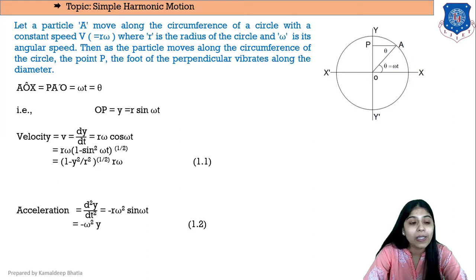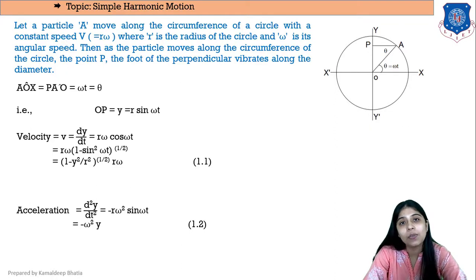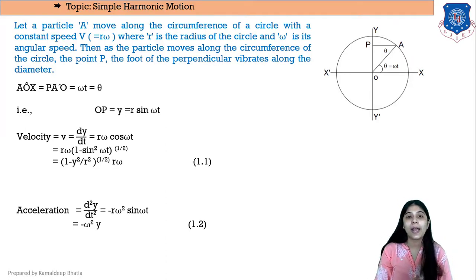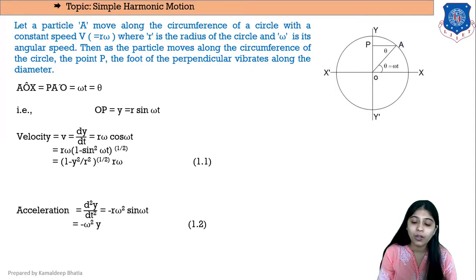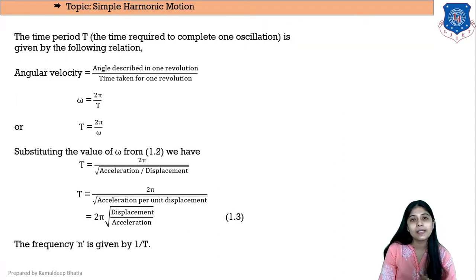Okay, so we'll get acceleration as minus r omega square sine omega t. Now again, r sine omega t is the displacement, right? So acceleration can be represented in terms of displacement as minus omega square y. Okay, so now let us see time period.